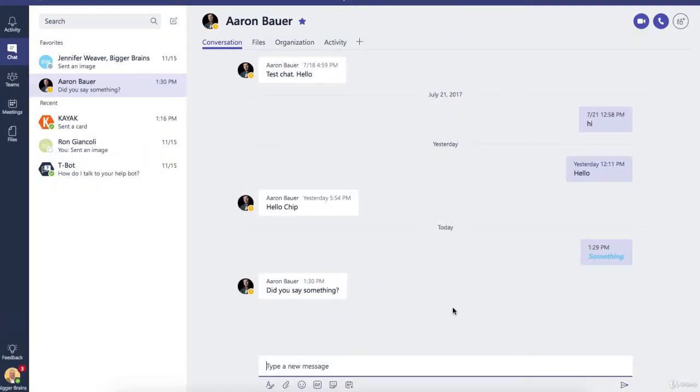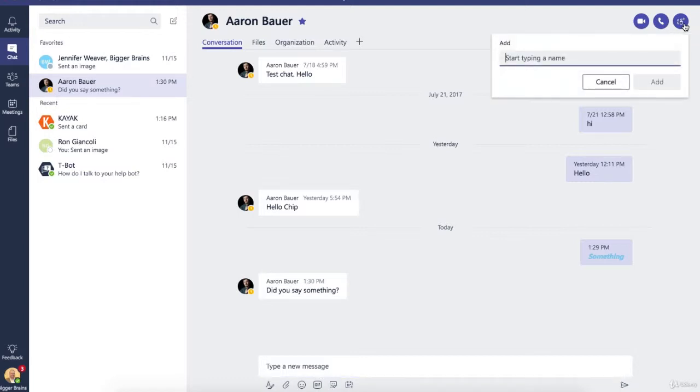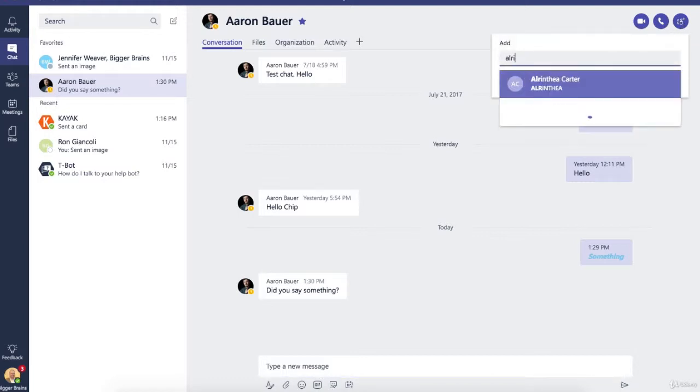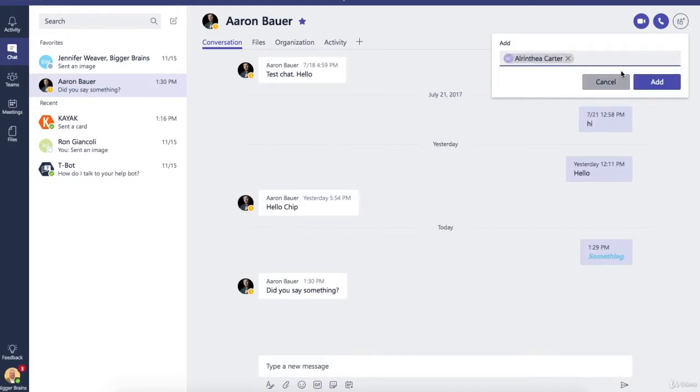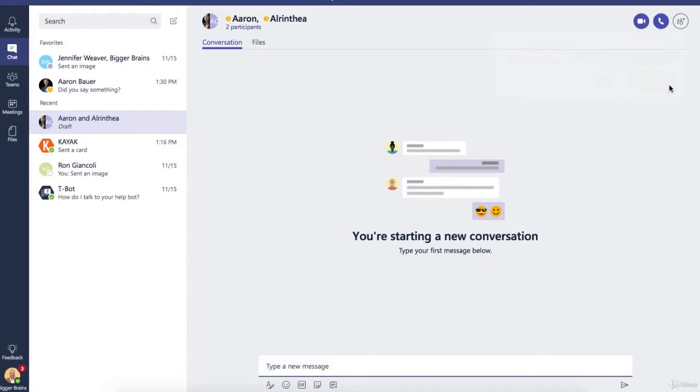Okay. Now, it doesn't have to be one-on-one. In this case, it's just me and Aaron, but let's say that I want to bring you into the chat. Up here in the very top left corner, you can see I have this plus button. It looks like two people, and it says Add People if I mouse over it. If I click on this, it gives me the ability to add a person, but watch what happens. So I'll type in your name, I'll choose you, and choose Add. But what it did is it started a new conversation.